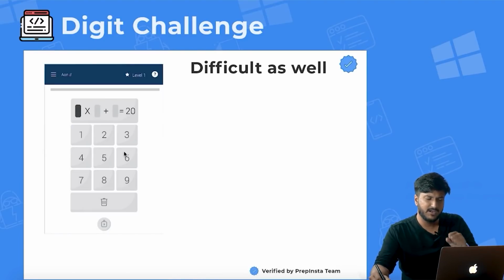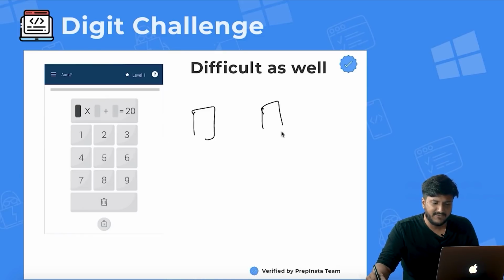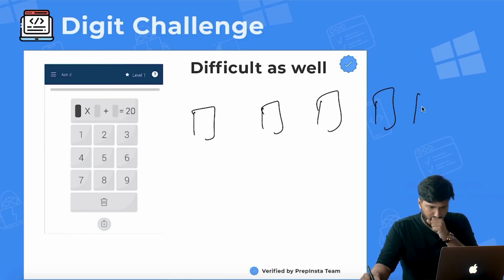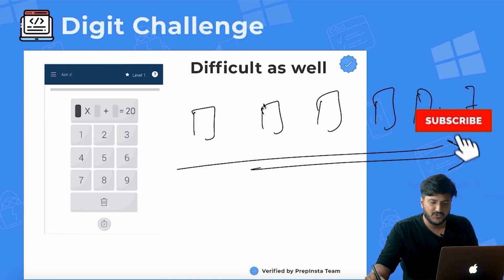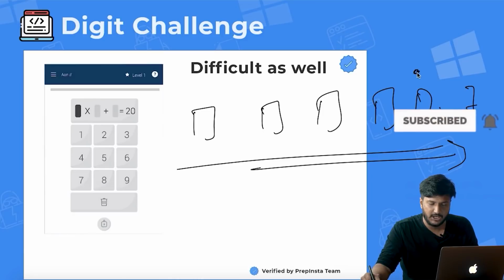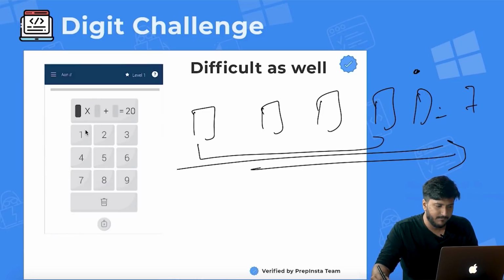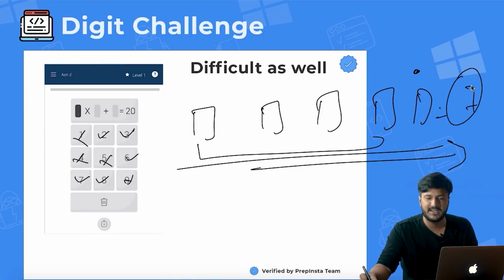So it would become difficult because if there are already 5 numbers and all of them are supposed to give a value of 7, by the time you reach here you would have chosen 4 of them, and you're left with fewer options. With all these options, you can't make this 7 at all.